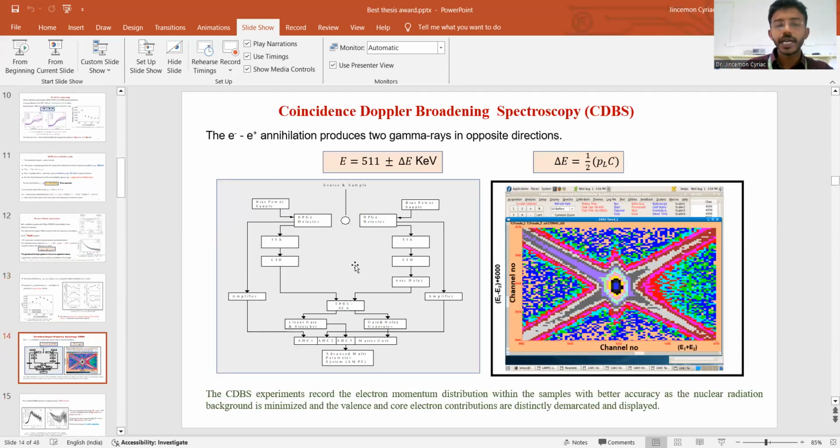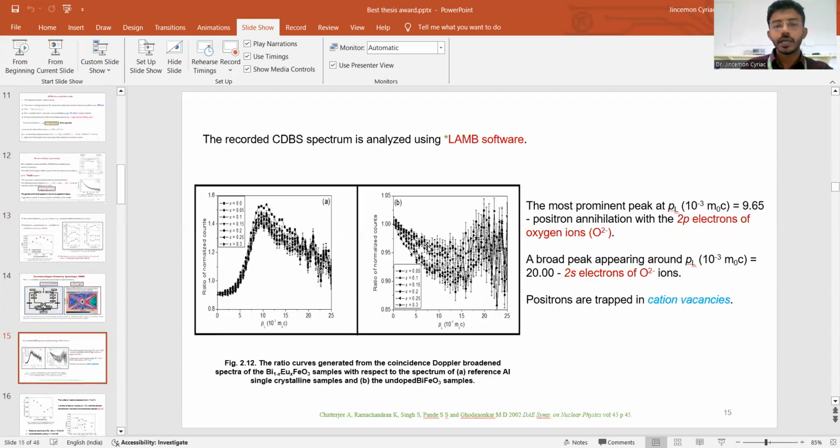And also by studying the coincidence Doppler broadening spectroscopy or CDBS, we can find out the momentum of the electron which undergoes the annihilation by using this formula, and the 2p electron of the oxygen ion undergoes this annihilation from the CDBS spectrum, which can be analyzed by LAM software.